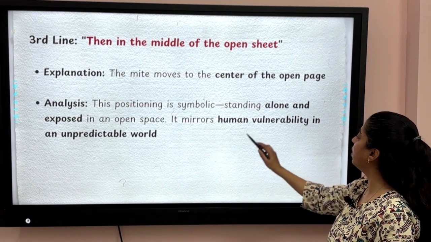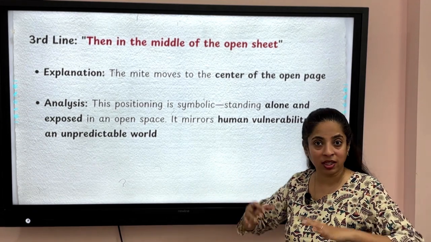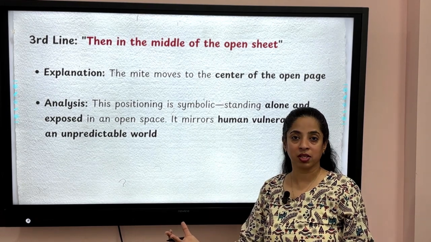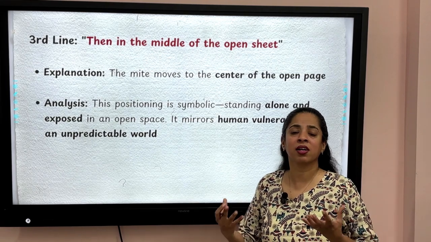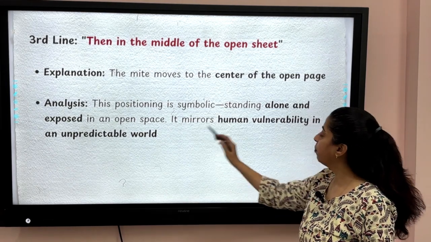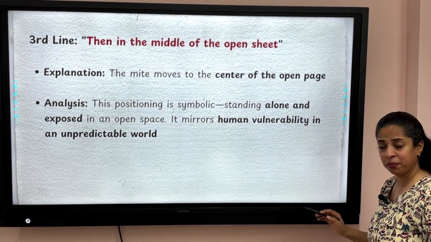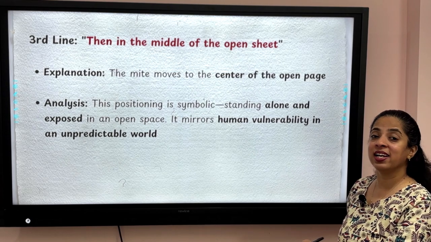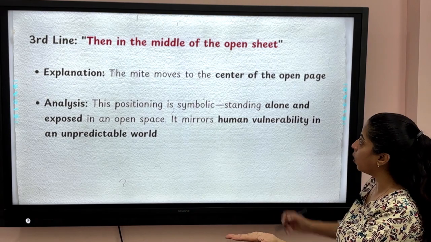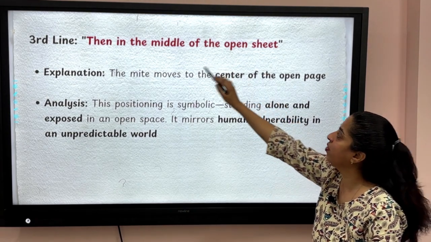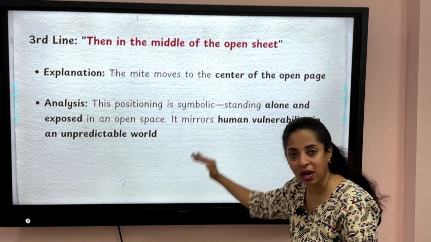It mirrors human vulnerability. मतलब चारों तरफ से कोई भी आपको अटैक कर सकता है, बहुत सारी चीज़ें हो सकती है आपके साथ. You are all alone standing in mid of an open space. So you are vulnerable, right, at that time. So it mirrors human vulnerability in an unpredictable world. So the mite is very vulnerable in an unpredictable world when it is open sheet. He is saying in the middle of the open sheet. Very important line, students. Please write this down. Please practice this.